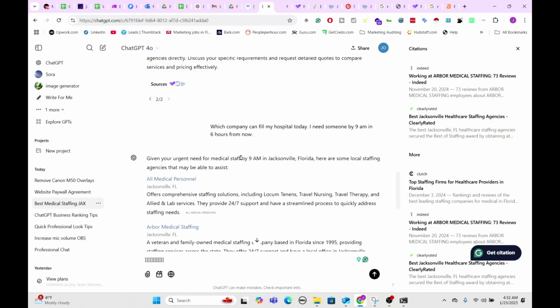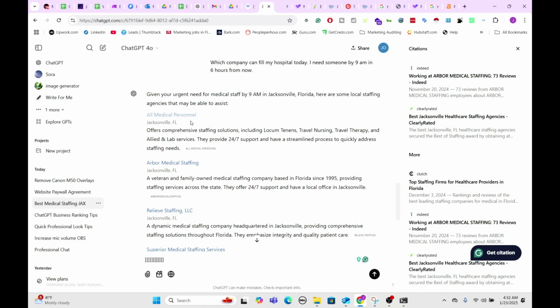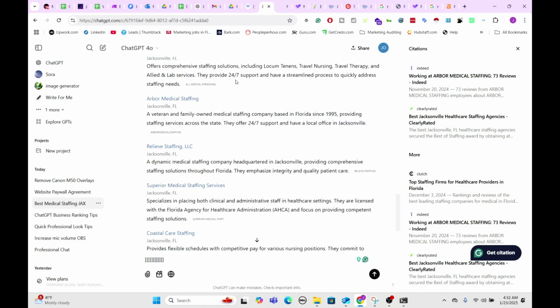Let's move on. So which company can fill my hospital today? I need someone by 9 a.m., 6 hours from now. And that is a realistic thing. I mean, when people are hiring for specifically staffing, they have a lot of trouble getting people in on time. And the fastest person is usually the person they're going to hire. And this is probably the major pain point whenever it comes to staffing. So we have All Medical, we have Arbor, and then, oh, here we go, we have Relief Staffing.